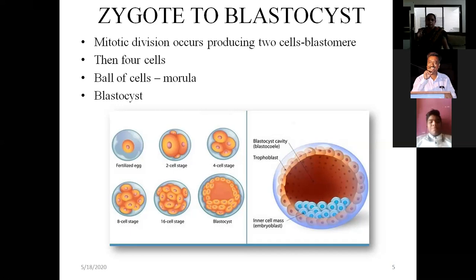And at one end of the blastocyst, you can see the cells are aggregated. This aggregated group of cells is called the inner cell mass. It may also be called the embryonic disc, and from this the embryo or the fetus develops. So the flattened cells of the blastocyst are called trophoblastic or trophoectodermal cells, and the cells which aggregate at one end are called the embryonic disc.